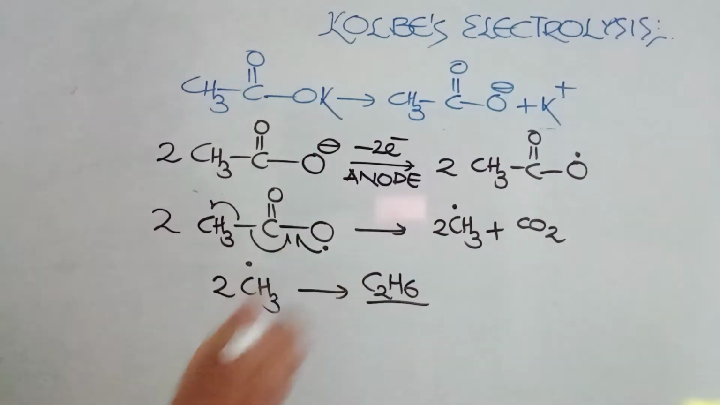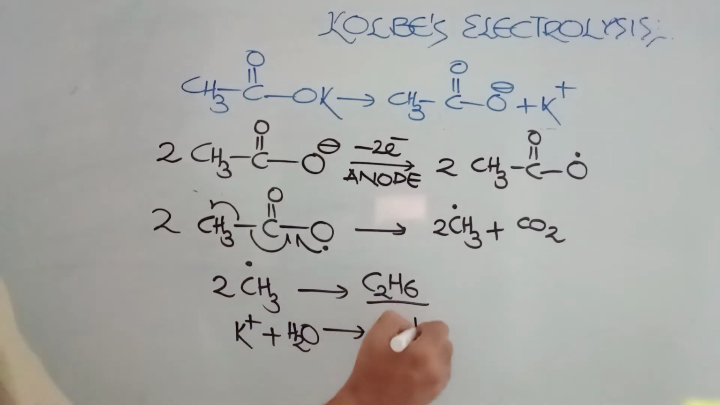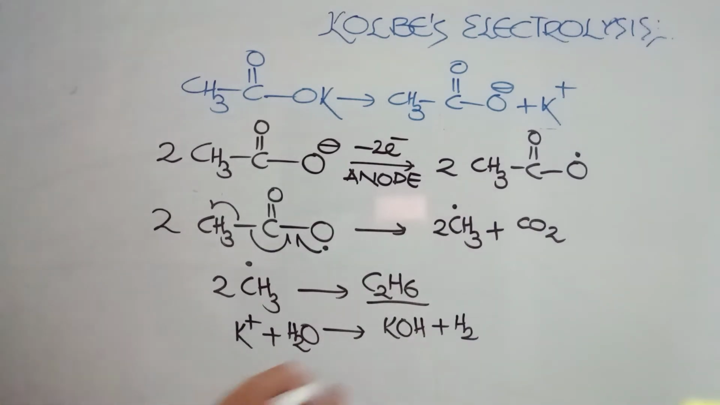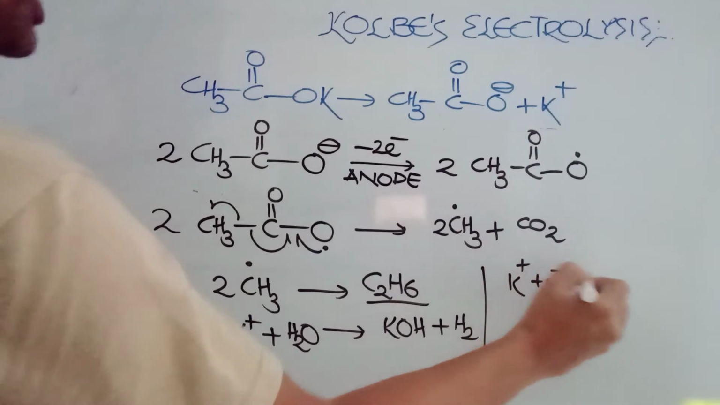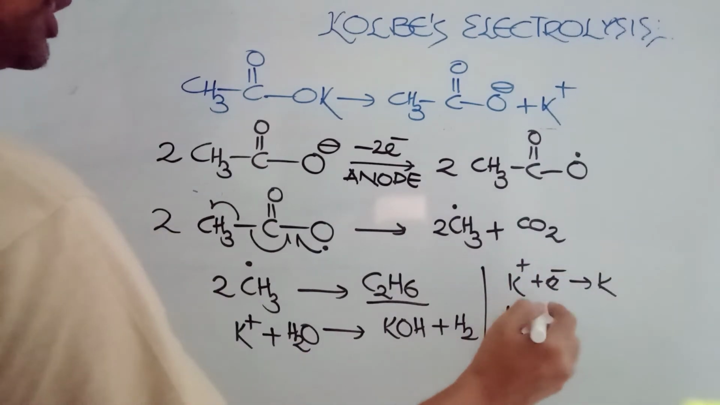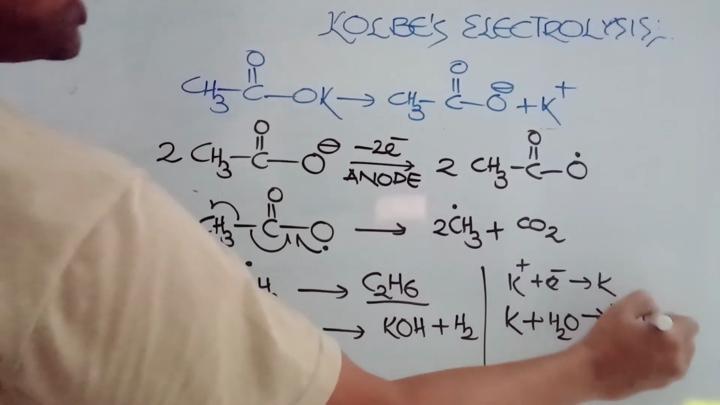The remaining is potassium. It will be going to water in the aqueous solution and going to form KOH and hydrogen. You can show directly like this, otherwise you can say K plus gaining an electron to form potassium. The potassium or sodium immediately reacts with the water to form KOH and hydrogen gas.